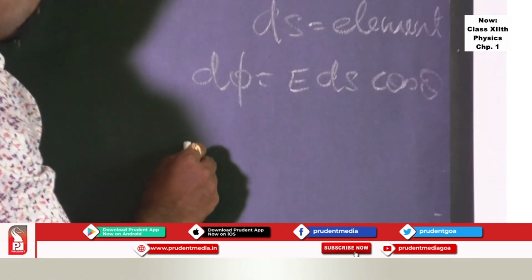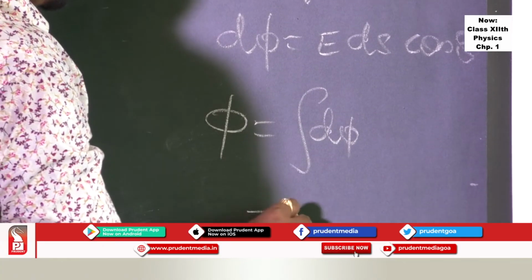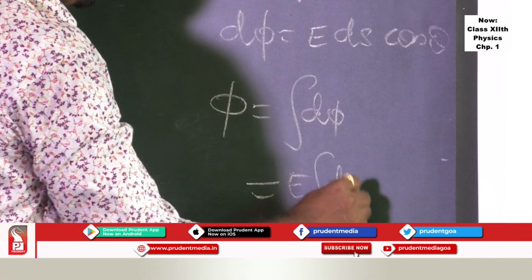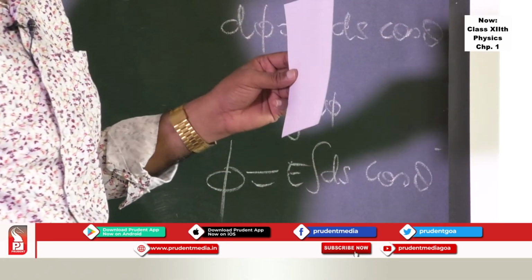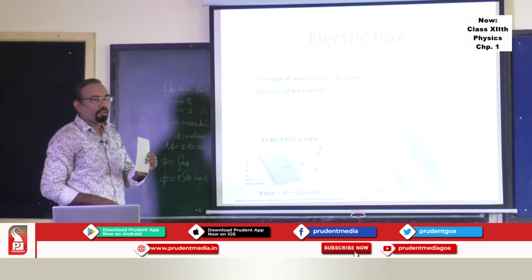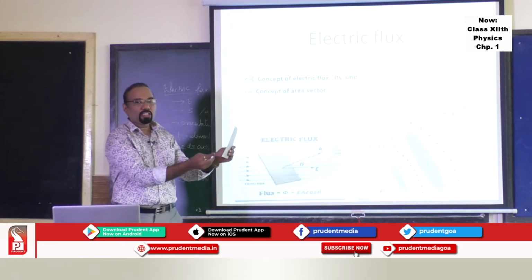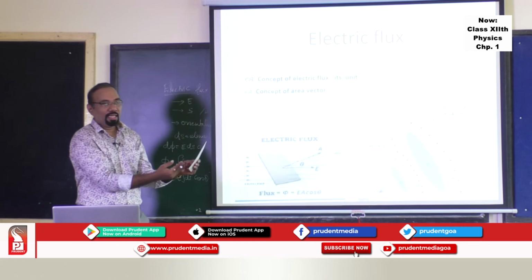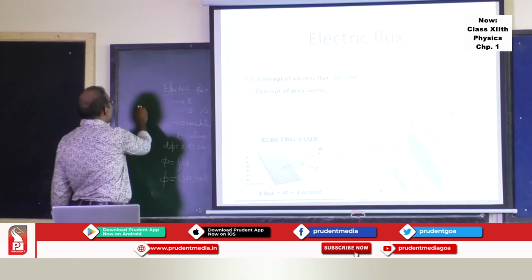And if you want to find out total flux, you integrate this, and you will get the total electric flux through the surface. This procedure you have to adopt to find the electric flux through the surface. And this area, the flux through this element is changing, and this particular area we call an area vector.